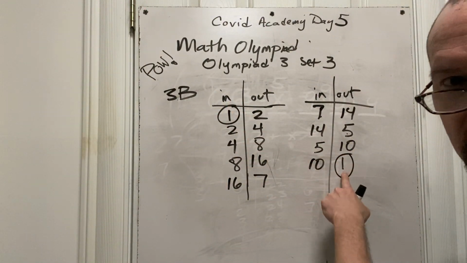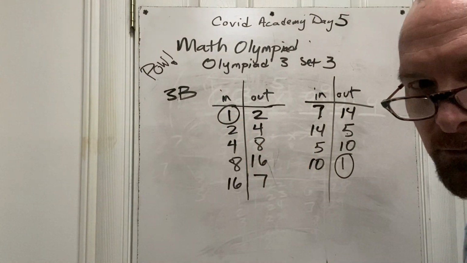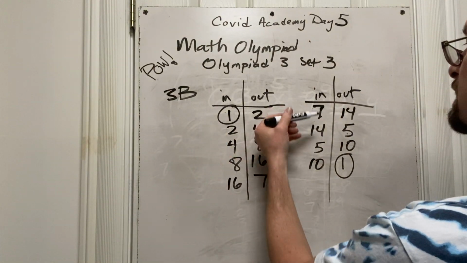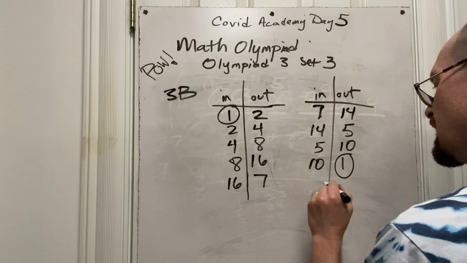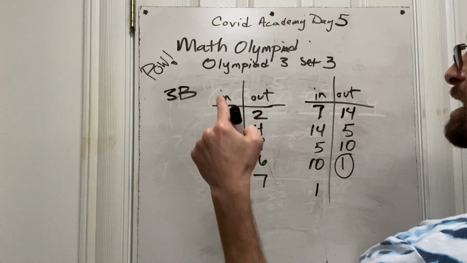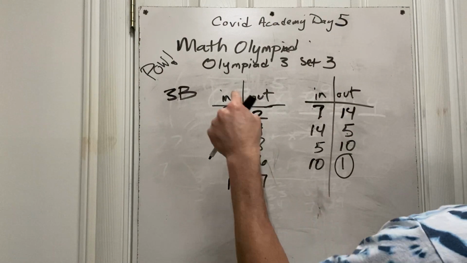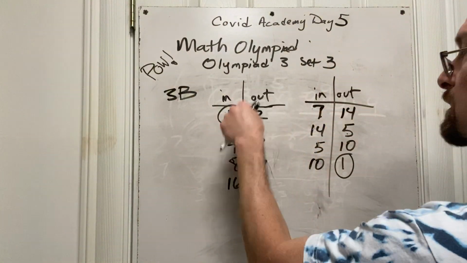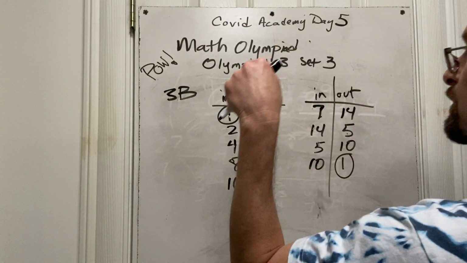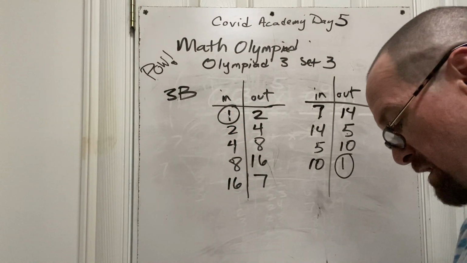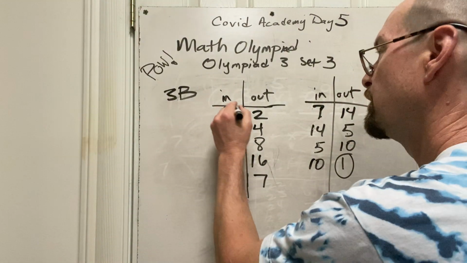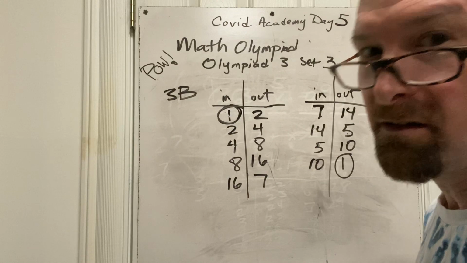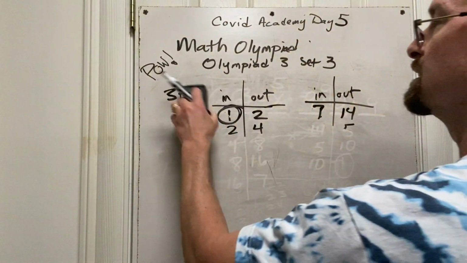What do you think's going to happen when she sticks this 1 back in? I bet it's going to get out to 2, don't you? So it's just going to keep doing the same. Well, how many have I done? 1, 2, 3, 4, 5, 6, 7, 8, 9. So the 10th one is where it would be back to here. So it's 9 to here, and then 10 goes back to there, which means 20 goes back to there, 30 goes back to there, 40 goes back to there, 50 would be right there. What is the 50th number to be inserted? 50 is just putting in a 1 again. See what I mean? You're like, oh, dude, that wasn't as hard as I thought. Oh, that was C, by the way.